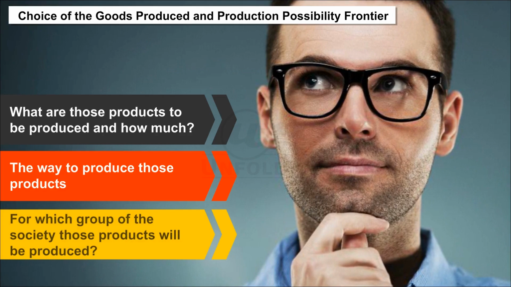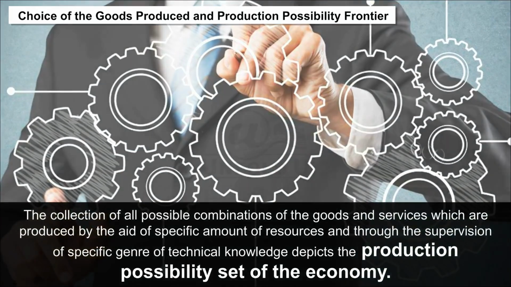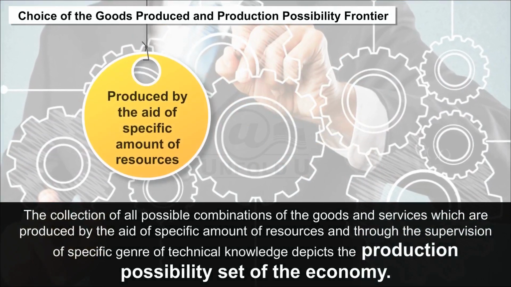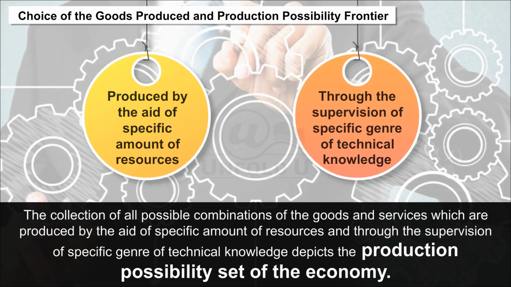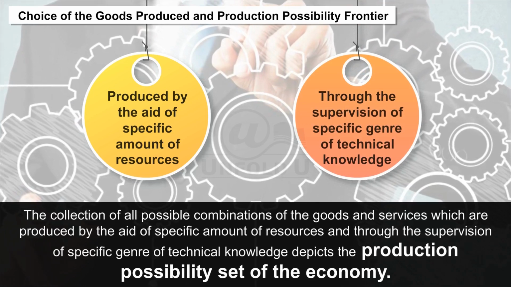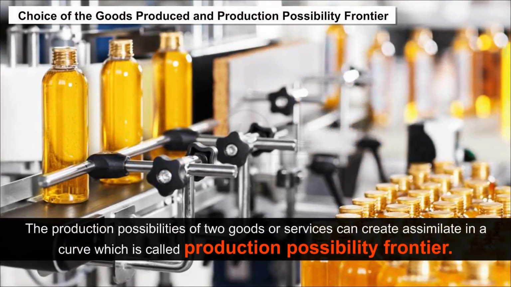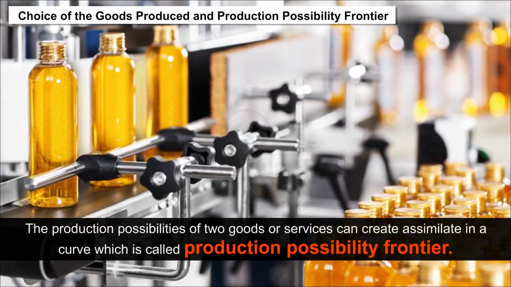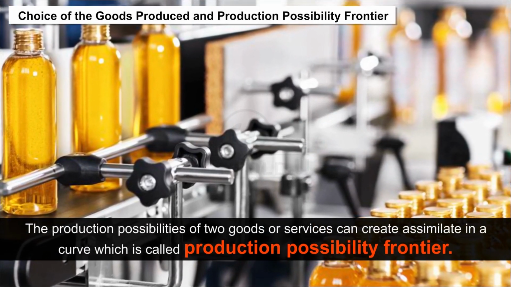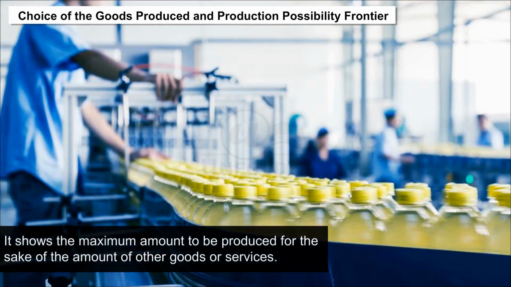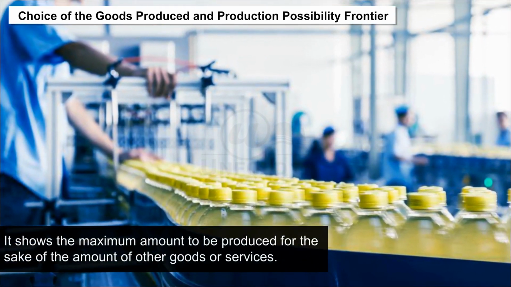The collection of all possible combinations of goods and services which are produced with a specific amount of resources and a specific level of technical knowledge depicts the production possibility set of the economy. The production possibilities of two goods or services can be plotted in a curve which is called the production possibility frontier. It shows the maximum amount that can be produced of one good for a given amount of the other good or service.